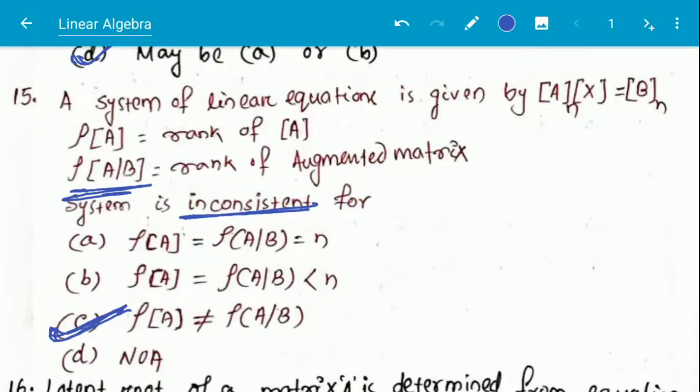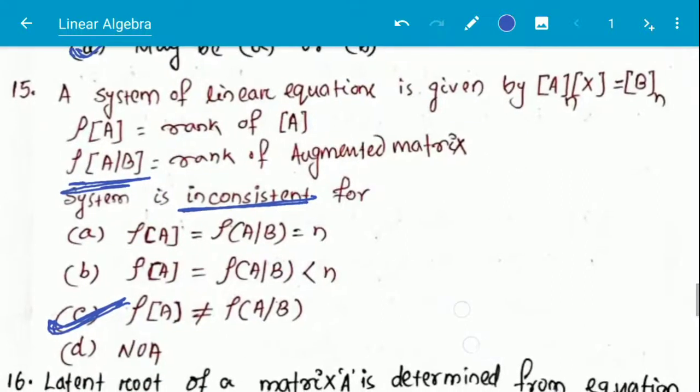Rank of A is not equal to rank of augmented matrix, then the system will be inconsistent. And the first option, option A, rank of A is equal to rank of augmented matrix is equal to the order, then this is called a unique solution.